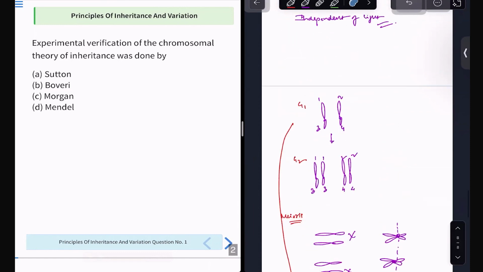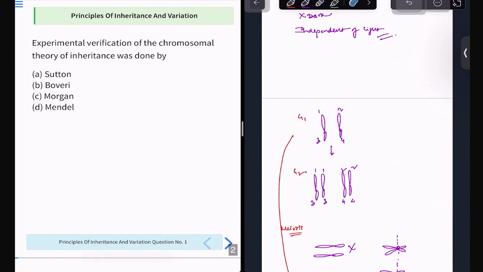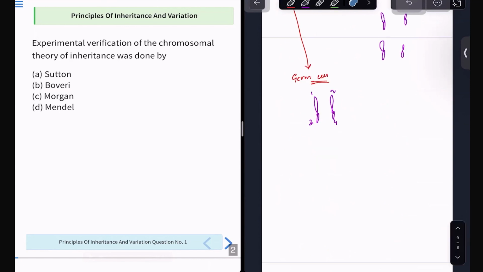What was there in the G1 phase in the parent cell? The same thing I will get back in the germ cell stage. This is the major takeaway from the entire chromosomal theory of inheritance.